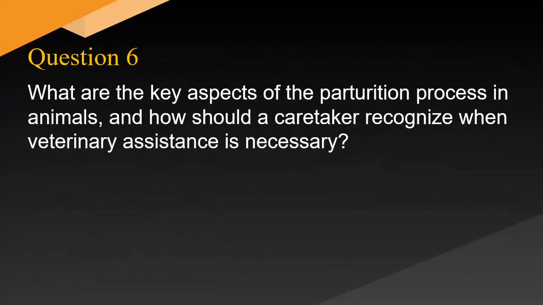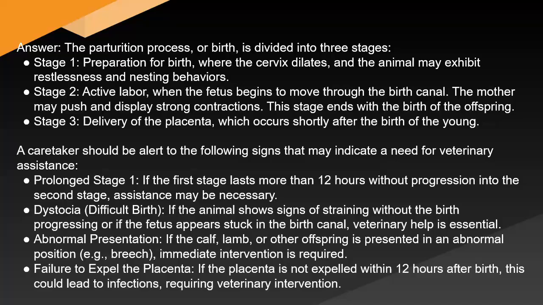What are the key aspects of the parturition process in animals, and how should a caretaker recognize when veterinary assistance is necessary? Answer: the parturition process, or birth, is divided into 3 stages. Stage 1: preparation for birth, where the cervix dilates and the animal may exhibit restlessness and nesting behaviors. Stage 2: active labor, when the fetus begins to move through the birth canal. The mother may push and display strong contractions. This stage ends with the birth of the offspring. Stage 3: delivery of the placenta, which occurs shortly after the birth of the young.